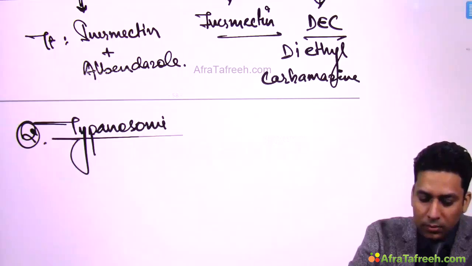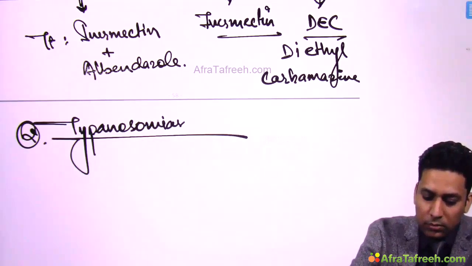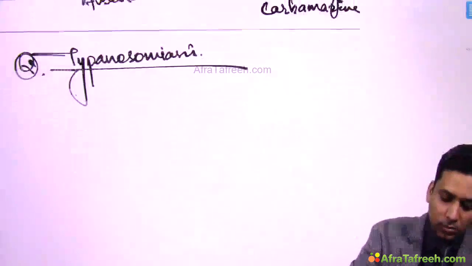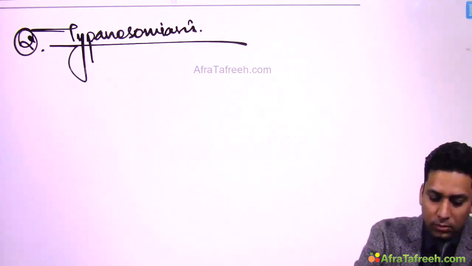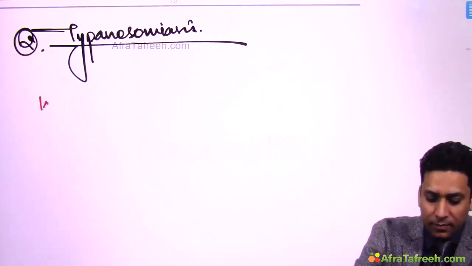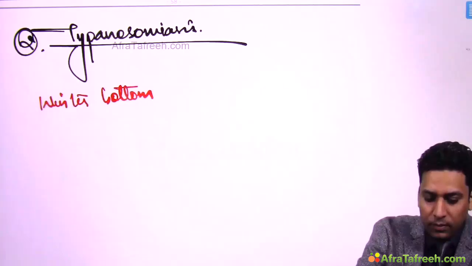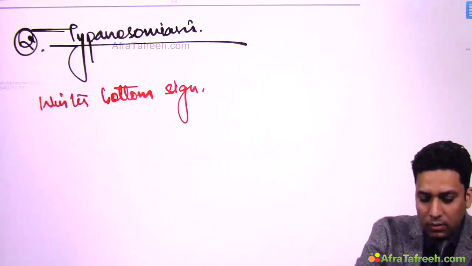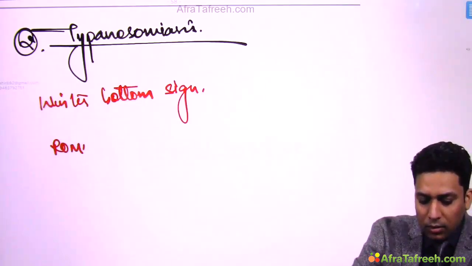Second condition is trypanosomiasis. In this condition, you just need to remember two important signs: Winterbottom sign and Romana sign.